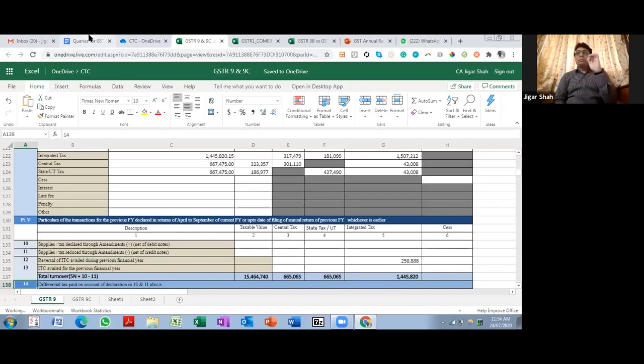If you have paid tax of 18-19 in 19-20, it will go in table 10, or let us say part 5. So if you have paid tax of 18-19 in 19-20, it will go in table 10.